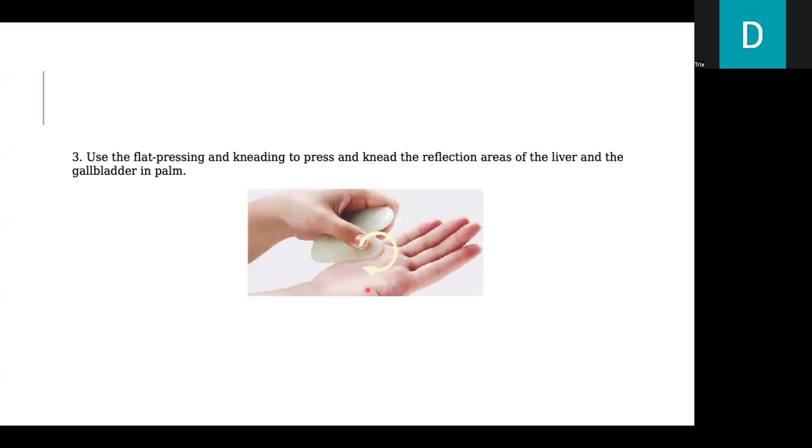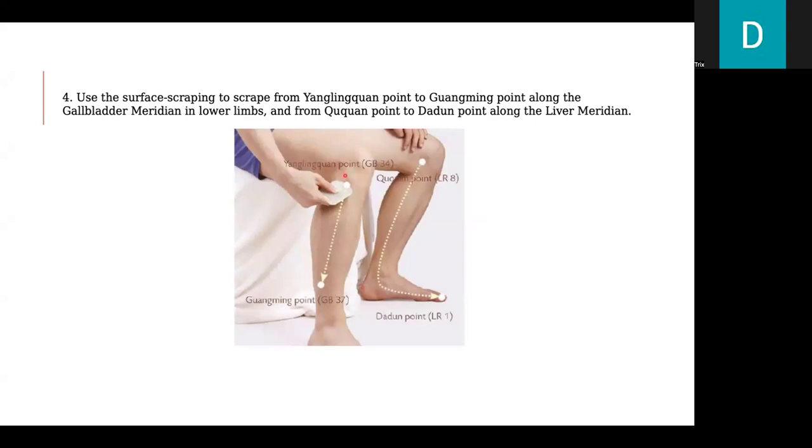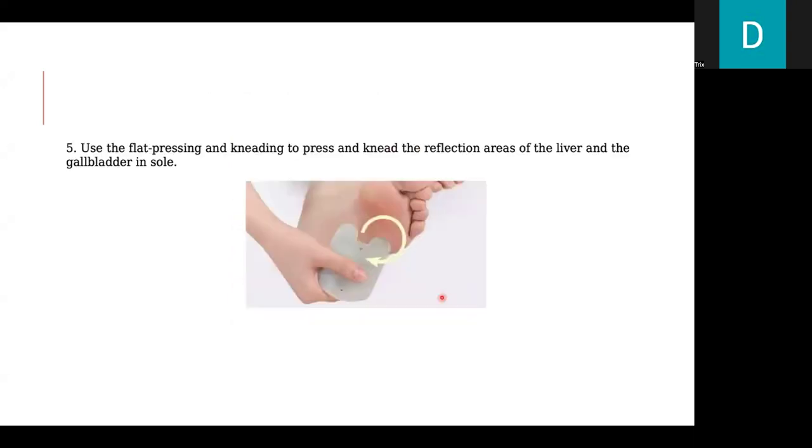Third, use the flat pressing and kneading to press and knead the reflection areas of the liver and the gallbladder in palm. The fourth is use the surface scraping to scrape from Yang Lingquan point to Guangming point along the gallbladder meridian in lower limbs and from Quchuan point to Dadun point along the liver meridian. And the fifth is use the flat pressing and kneading to press and knead the reflection areas of the liver and the gallbladder in sole.